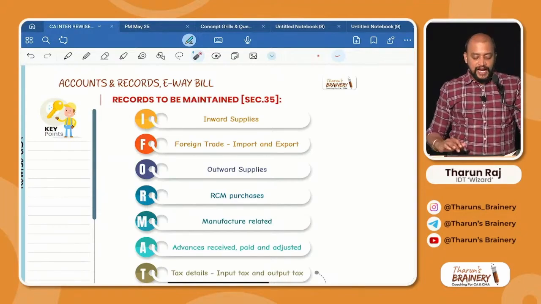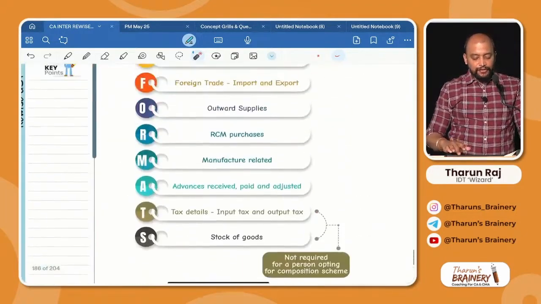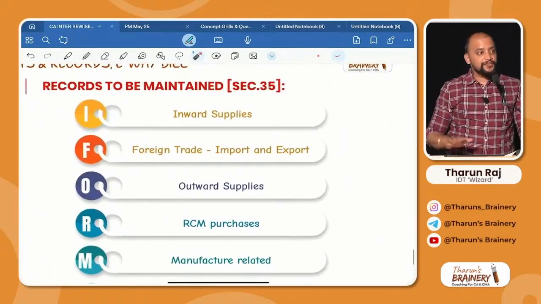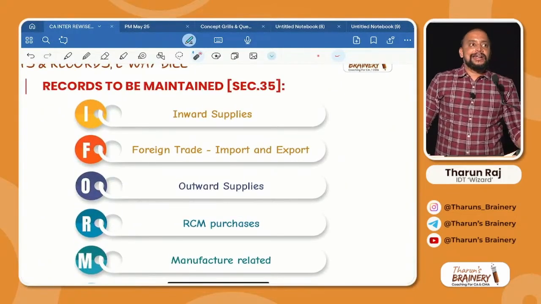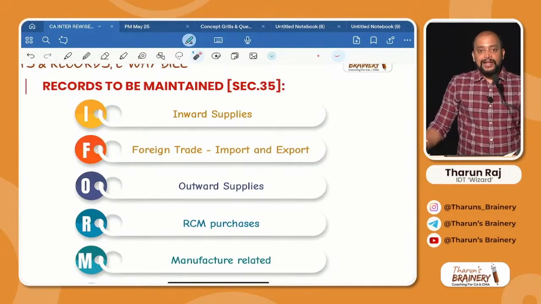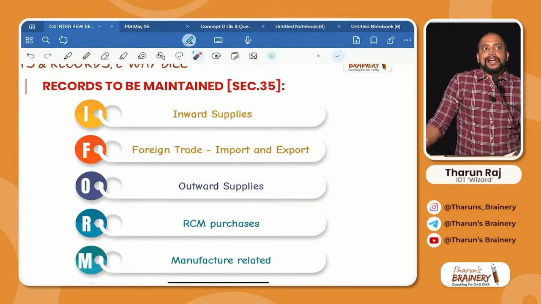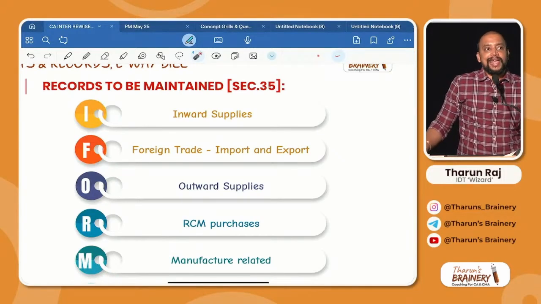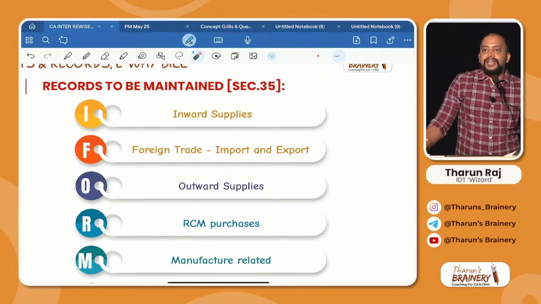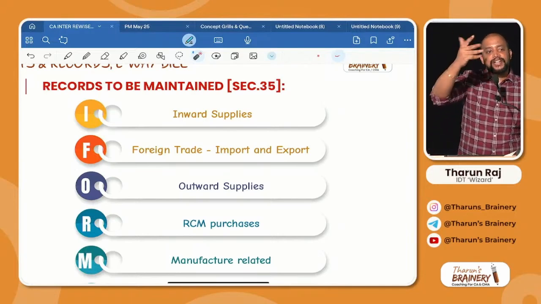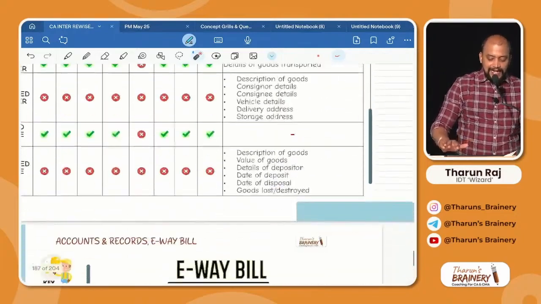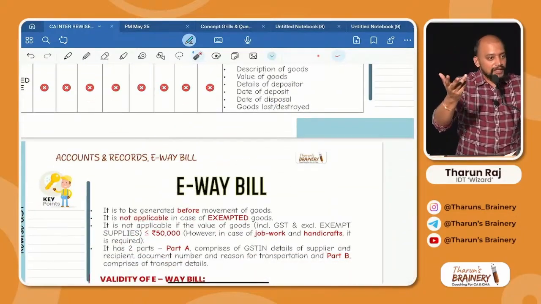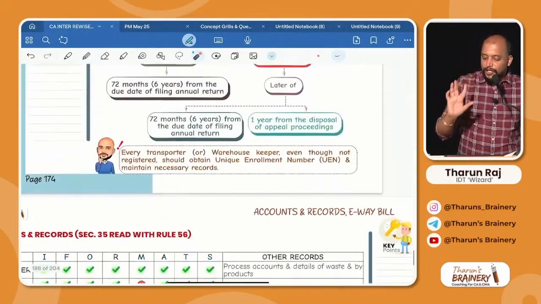In this, page 174, accounts and records. What are the records to be maintained under section 35? So there are two sections. This accounts and records is a new chapter that they have added. If you see now, in 2 pages, accounts and records is over. Section 35, 36 and other points over. Then e-way bill only. Got it? So it's a small topic.